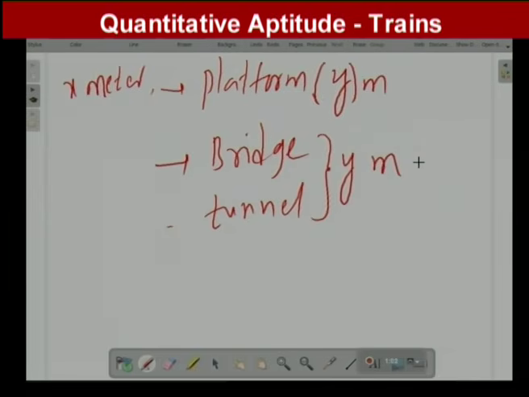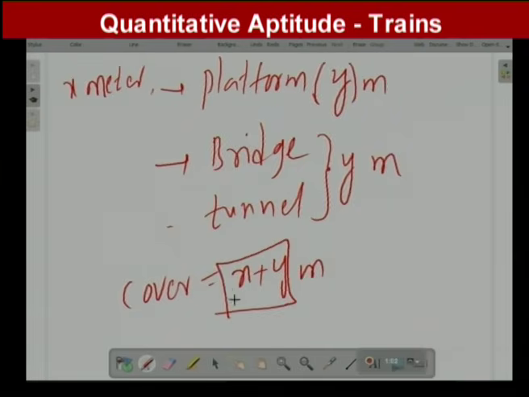So, x meters length of the train has to cross completely a y meters length of a platform or a bridge or tunnel. Then the train has to cover the total distance: length of the train plus length of that object. Length of the train is x meters, length of the object is y meters. Okay. So, these are the two important aspects.